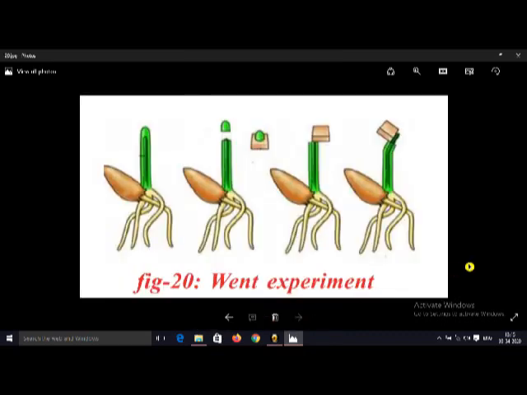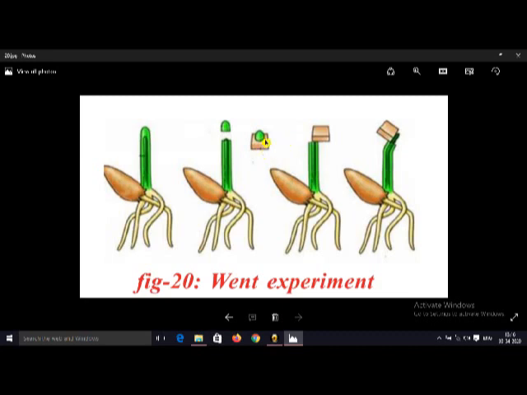This experiment was performed by F.W. Went, and this is an oat seed. This is the coleoptile. First he cut the tip of the coleoptile, and he placed this tip on an agar block. This agar block takes the chemical present in the tip of the coleoptile.